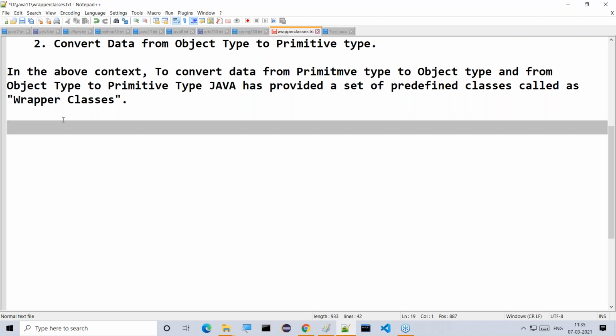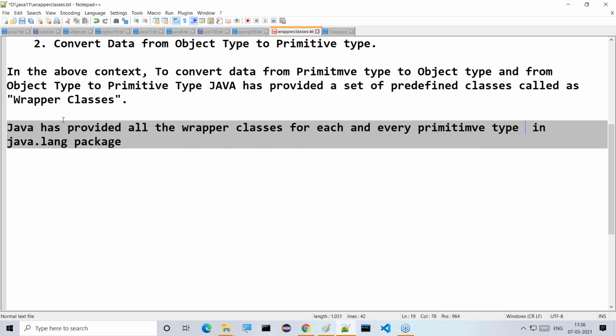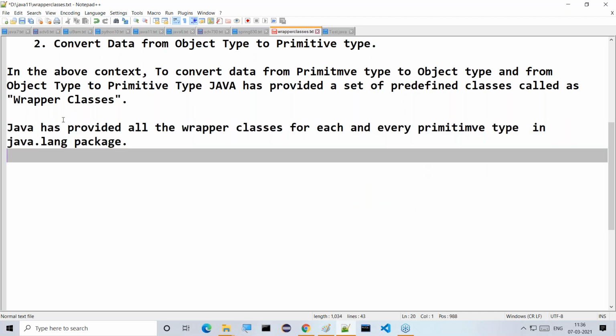Java has provided all the wrapper classes in the java.lang package. Java has provided wrapper classes for each and every primitive type in the java.lang package.